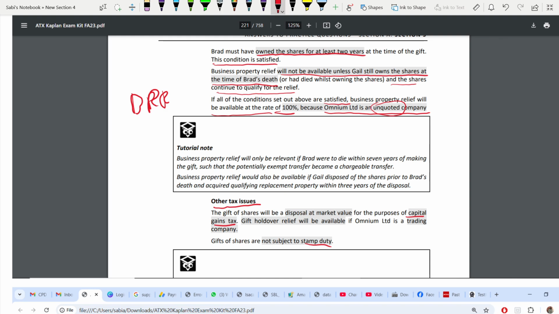Okay, and here gift holdover relief will be available if the company is a trading company. See, they have not mentioned much about the company, right? So you should always write like this: if this company was a trading company, this relief will be available. Okay. So now,